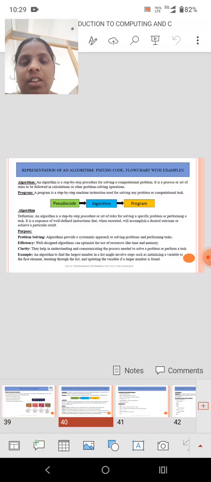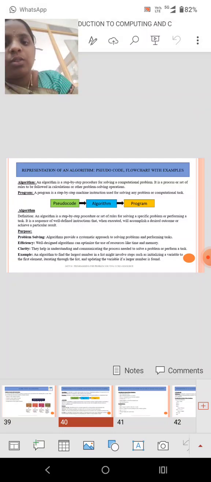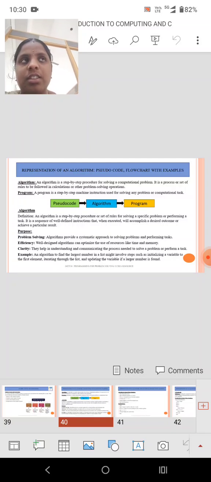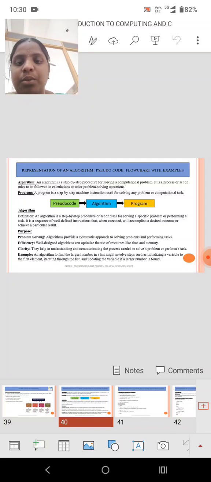It is a process or set of rules to be followed in a calculation or other problem solving operations. First it should be followed for pseudocode, algorithm and then program. So what is the definition of algorithm?